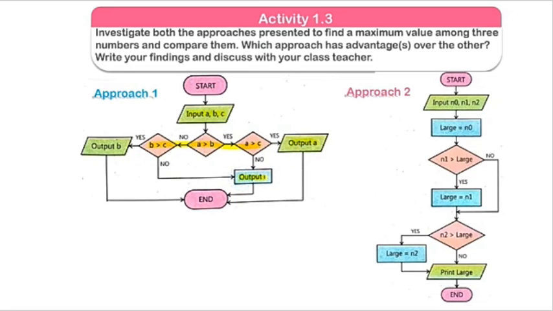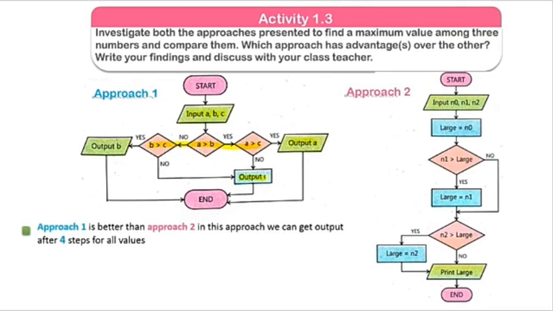First is input, second is output, third is also b less than, and next is output c. So these are 4 steps, only 4 steps. It means the maximum steps in approach 1 are 4. Now we will check approach number 2.